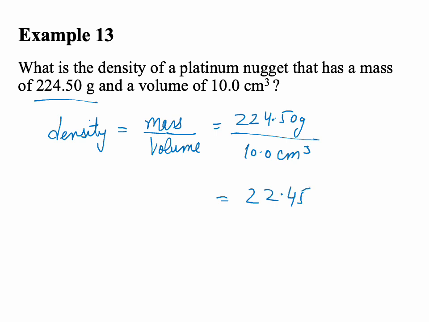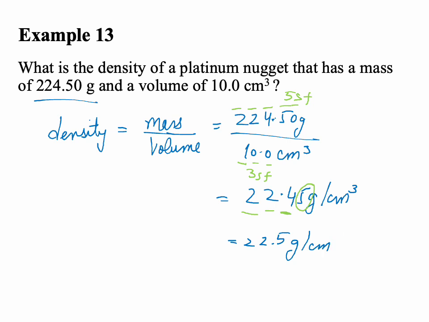22.45 gram per cubic centimeter. Now we go by sig figs because this is division. This has 1, 2, 3, 4, 5 sig figs. The bottom one has 1, 2, 3 sig figs. So my final answer should have 3 sig figs. So my number should end at 4. The following digit is 5, which means my final answer will be 22.5 gram per cubic centimeter because I would round this number up.